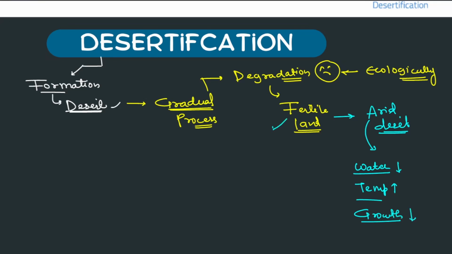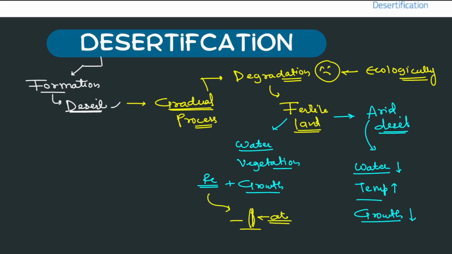What we are saying is fertile land. So there has to be some water, there has to be some sort of vegetation, and there has to be some sort of growth as well as regrowth. What is regrowth? Growth means one time. Let's say there was a tree or grass, and something came and ate it. Then there has to be regrowth. That means it should come back. That is the nature of fertile land. When the fertility of land ends, then if something came and ate it, it will never regrow, and it will eventually be converted into arid land, arid desert.